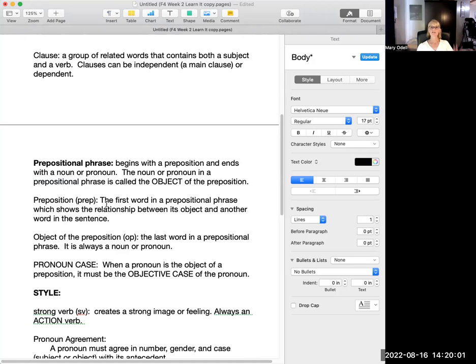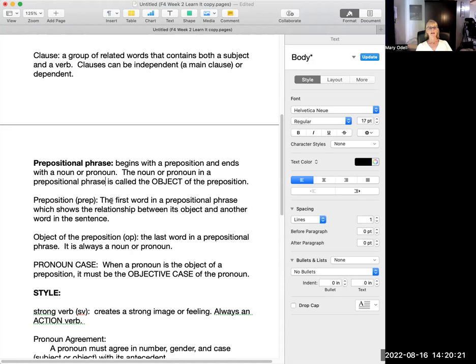The preposition is the first word in the prepositional phrase, and prepositions show the relationship between the object of the preposition and another word in the sentence. And we'll look at those when we find some prepositional phrases. The object of the preposition is the last word in a prepositional phrase, and it's always a noun or a pronoun.